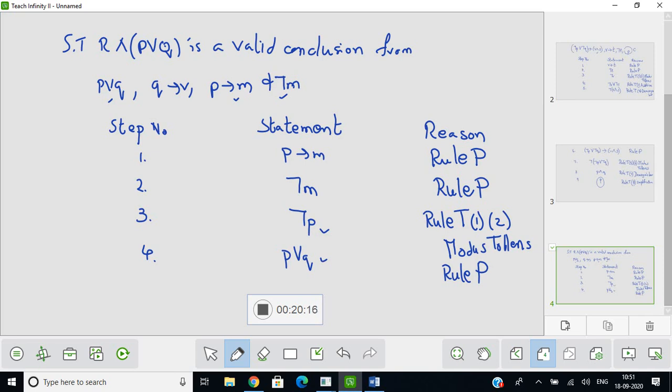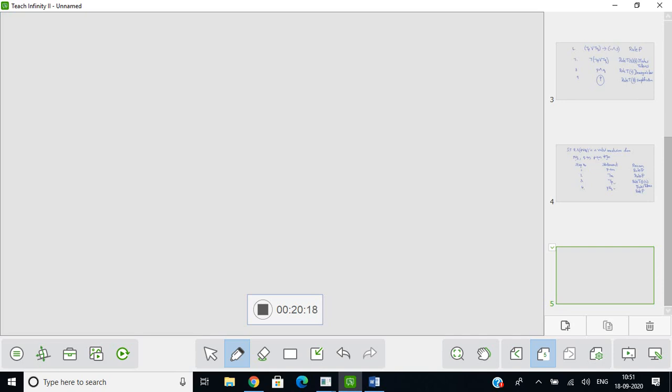Okay, so I'm going to use something new. So in step 5, I will get Q. What did I do? I applied rule T to 3 and 4, and I used the rule disjunctive syllogism.